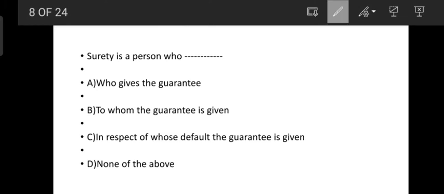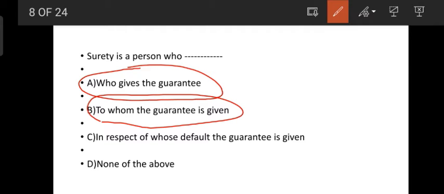Next, a surety is a person who gives the guarantee. The one to whom the guarantee is given is called the creditor, and the one in respect of whose default the guarantee is given is called the principal debtor.